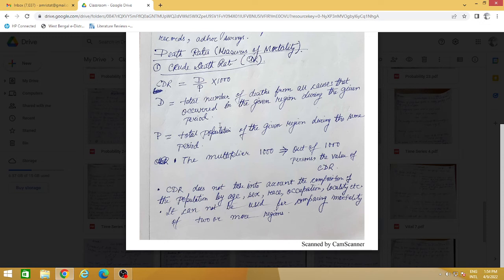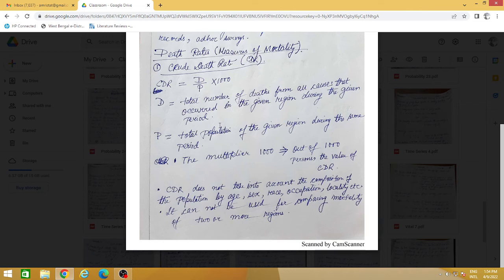Ma'am, as you said, suppose the CDR is 200 out of 1000. Then 200 individuals have died out of 1000, because 0.2 is a very high death rate. Percentage? No, not percentage, because suppose it is 0.02.